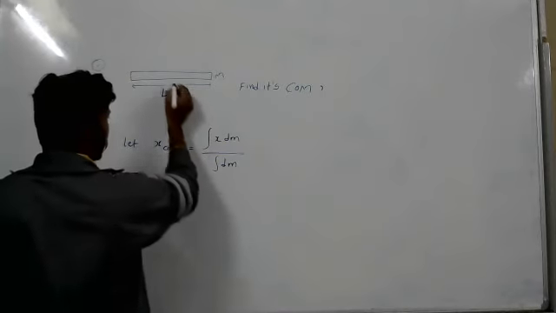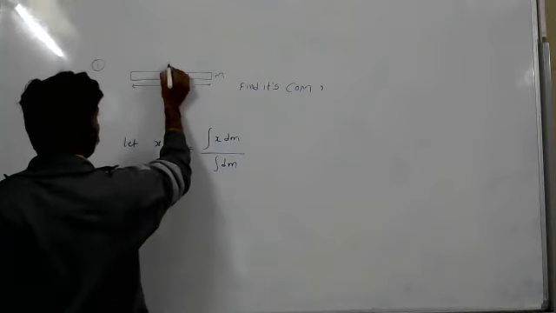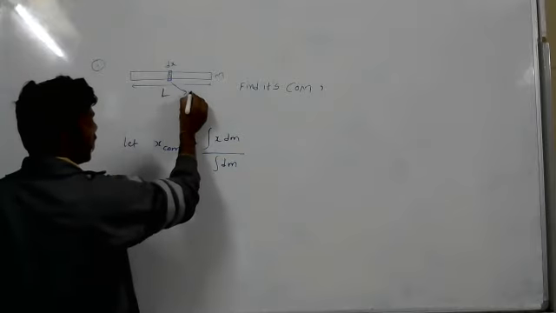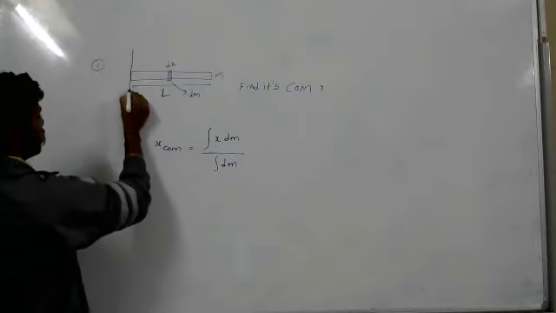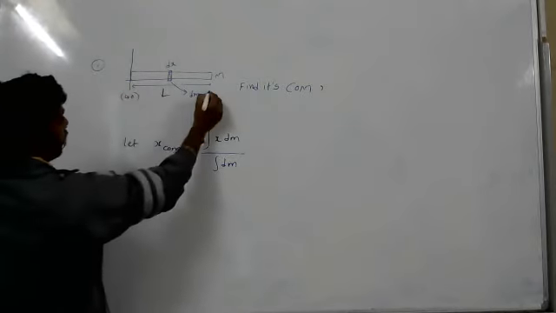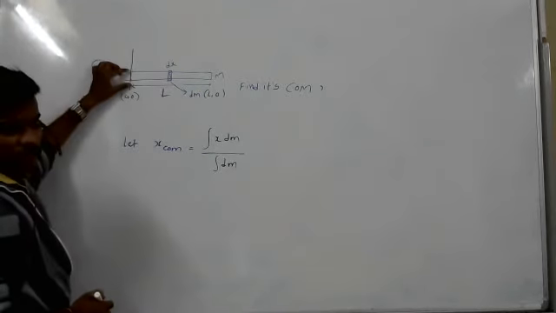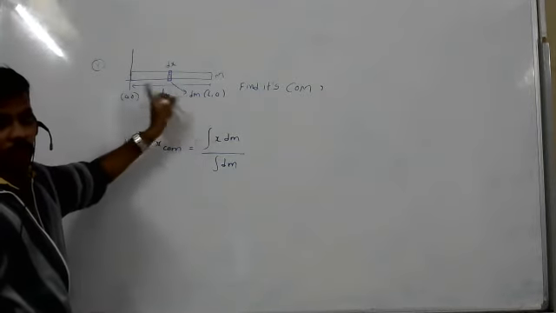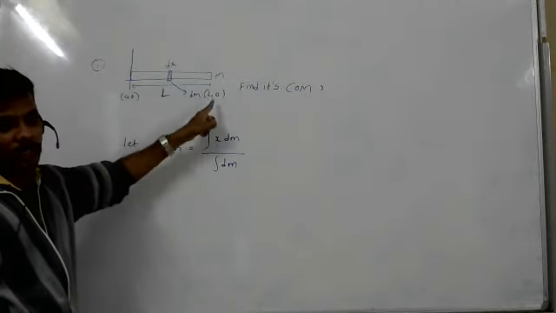So first we will take a small dx element. In the dx element, the mass of this element is dm, and we will take this point as the origin. So x-axis, y-axis, 0, 0. And at this end, L, 0, because the total length is L.